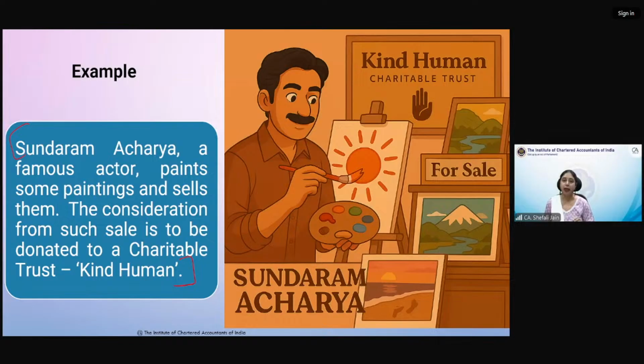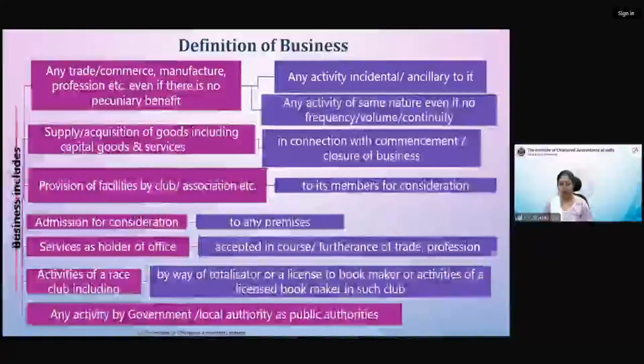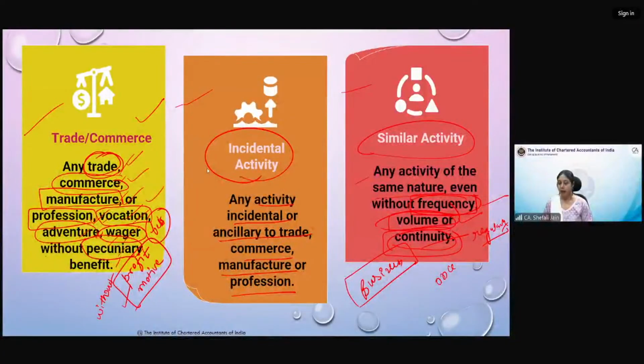Now he is painting some paintings and he is selling them. So that is not an incidental activity. That is true. It is not an activity of the same nature, but it is an activity which is different in nature, like adventure. Adventure does not mean that you have to take a high jump or sky diving. That is not the only adventure in business.